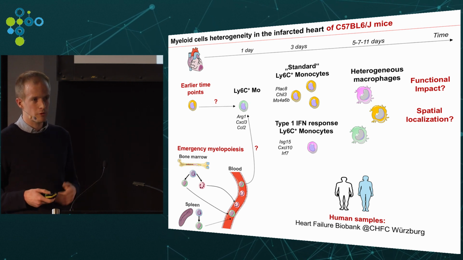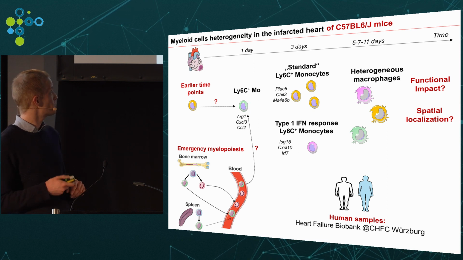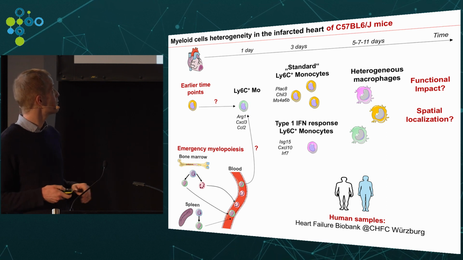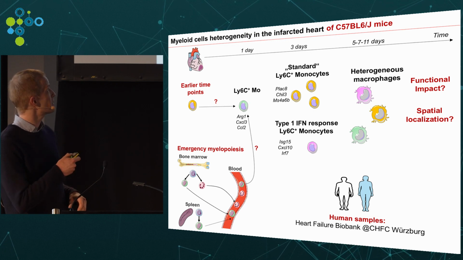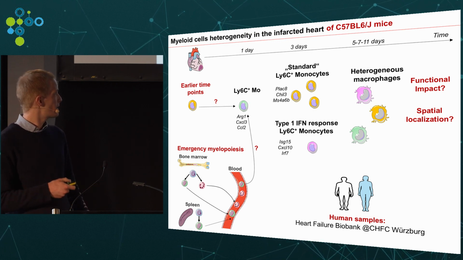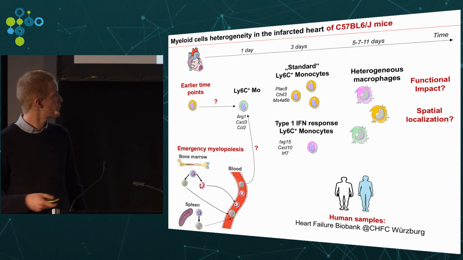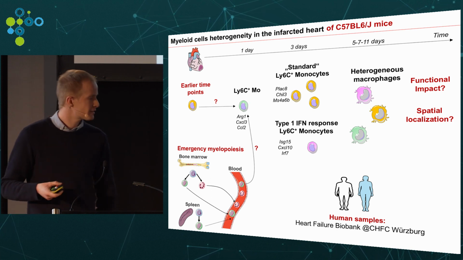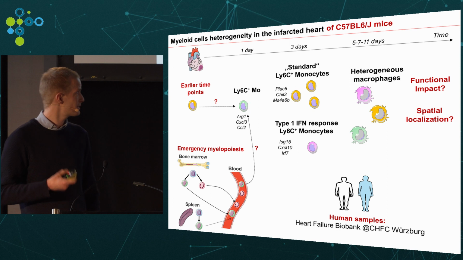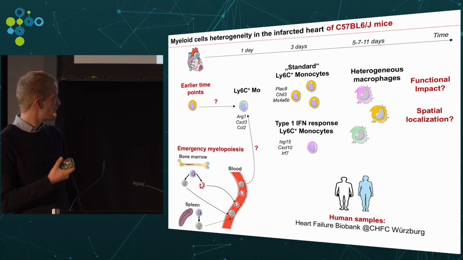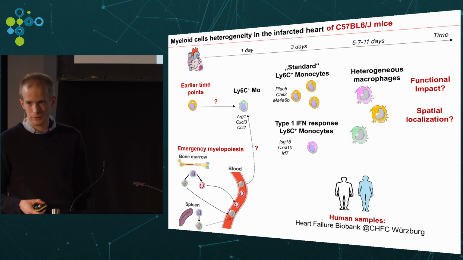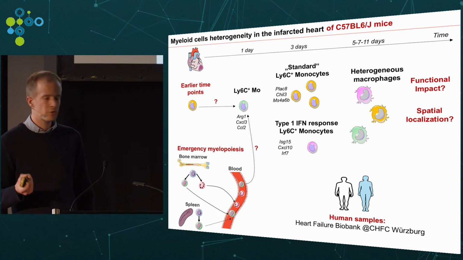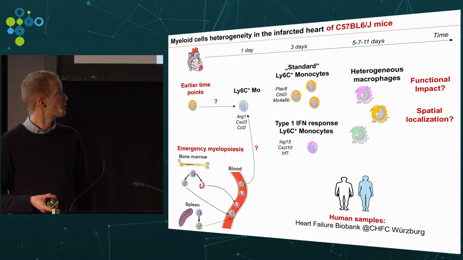Spatial localization methods would, of course, be of great interest to us. And one last thing, it's always necessary to remember that all we do here is in one strain of laboratory mice. So clearly, we would like to move in the near future towards more human studies, but as was said in the previous talk, this is easier said than done. But at least we have access to a lot of samples in the Heart Failure Biobank in Würzburg, and we will have to check what can be usable in this biobank.